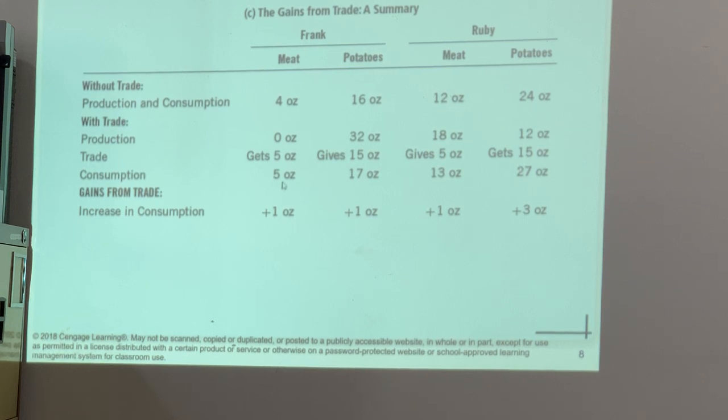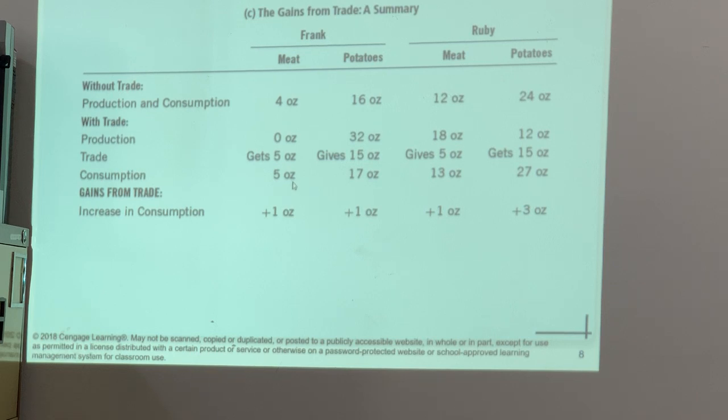On net, Frank is now able to consume 5 ounces of meat and 17 ounces of potatoes, because he gives 15 of his 32 ounces to Ruby, so he is left with 17 ounces of potatoes. Ruby gives 5 ounces of meat, so she has 13 ounces left, and then she gets 15 ounces of potatoes. In total, she is going to be able to consume 27 ounces of potatoes.